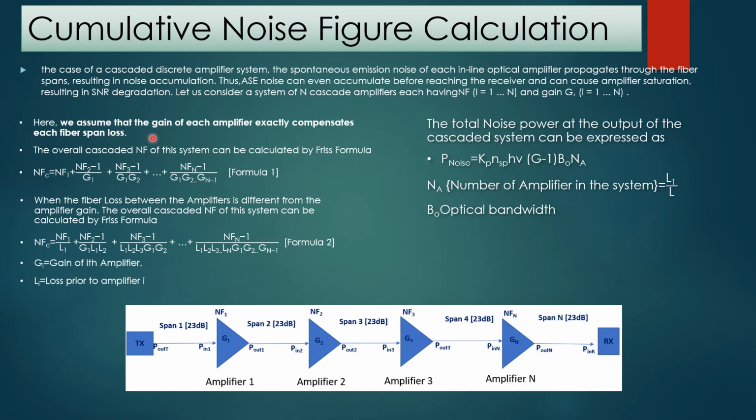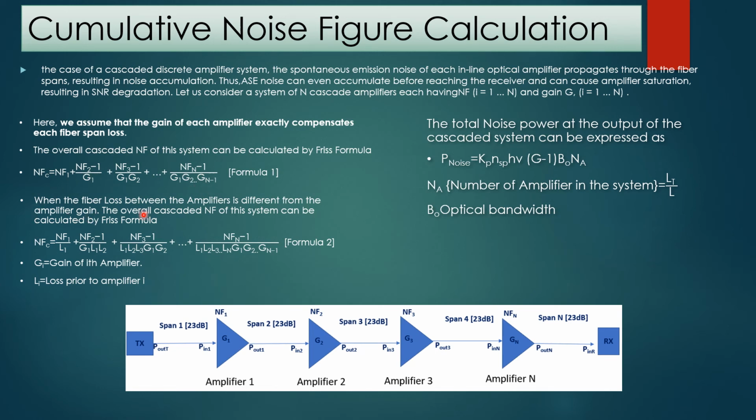Here we are assuming that the gain of each amplifier exactly compensates each fiber span loss. Suppose this is the span and this is a span loss of 23 dB. This span loss is exactly compensated by this amplifier. We are assuming these things. By assuming this, we can calculate the cumulative noise figure of this discrete amplifier system, which is given by the formula NF1 plus (NF2 minus 1) upon G1 plus (NF3 minus 1) upon G1 G2 plus (NFN minus 1) upon G1 G2 up to Gn minus 1.